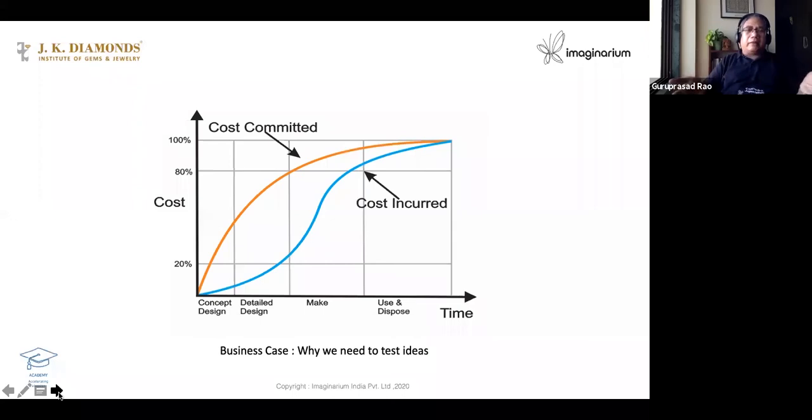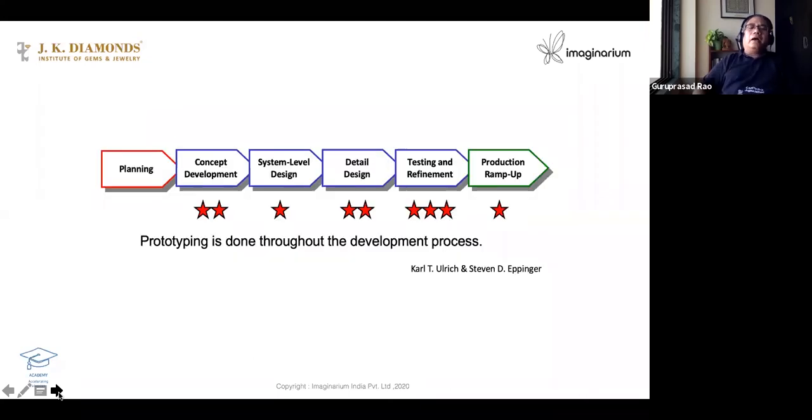The car has to be a functional car. So you can see the cost committed and cost incurred curves are opposite in nature. So this forms a business case why ideas have to be tested again and again before you can actually fulfill customers' requirement. And many times in the design phases, we need prototypes to be tested. There are things like paper prototypes. There may be you have a plasticine or wax model. You quickly make it in hand and check it out.